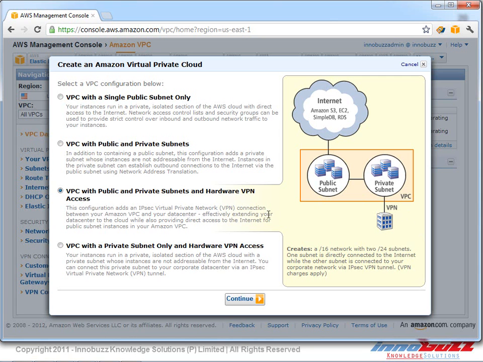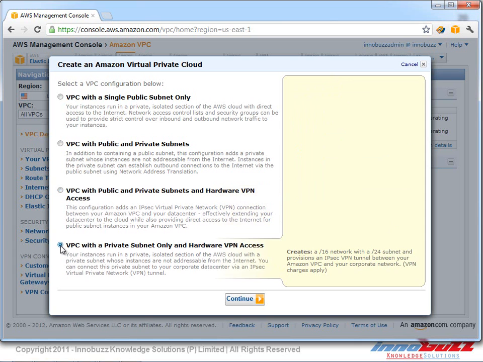The communication between our VPC and the data center happens through a VPN connection. The advantage is that communication from the data center to the VPC is made easy and secured through the VPN connection. At the same time, our virtual private cloud has access from the public internet.